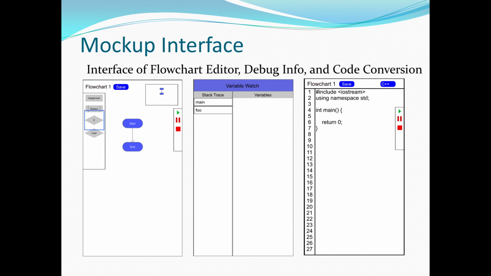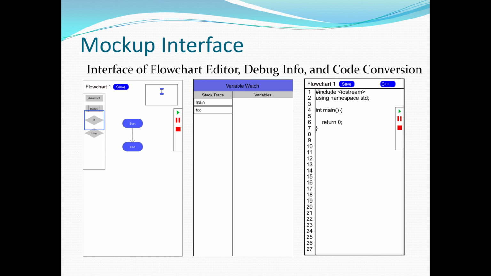And we can also see there's a minimap on the top right over there. So in case the flowchart gets too big, the user can scroll quite easily in the drawing board. And we can run the flowchart and pause or stop the flowchart.